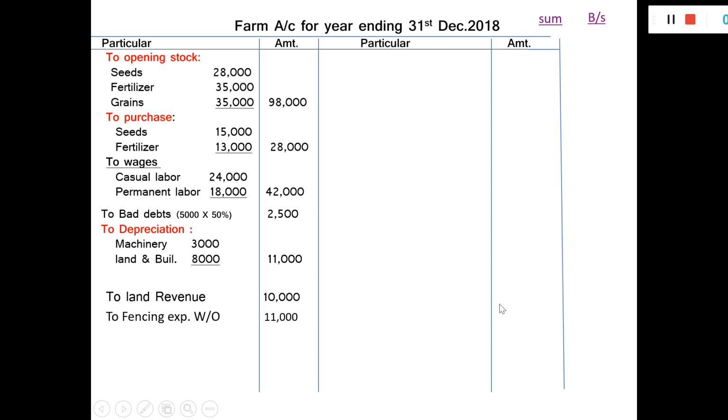Fencing expense, we have to write fencing expense 11,000. It is debited to the farm accounts. Credit side, sales of grain 1,24,000, sales of dairy product 28,000 and sale of grass 10,000.